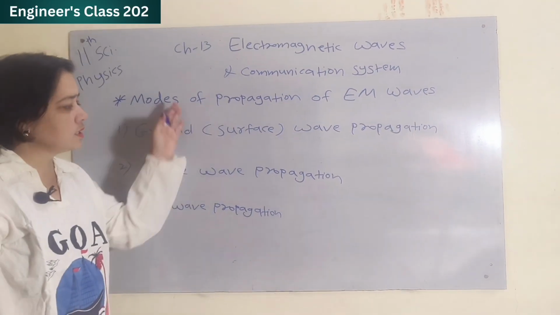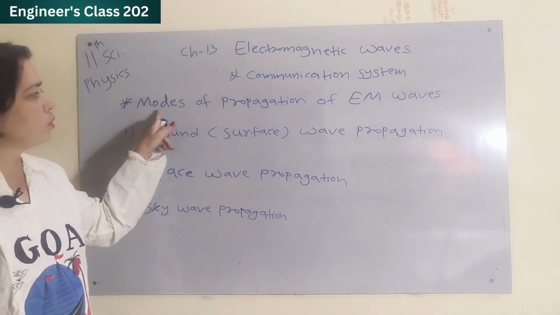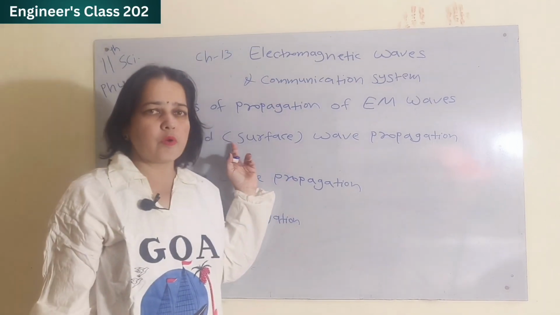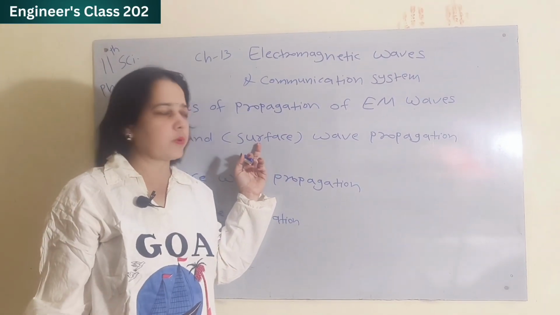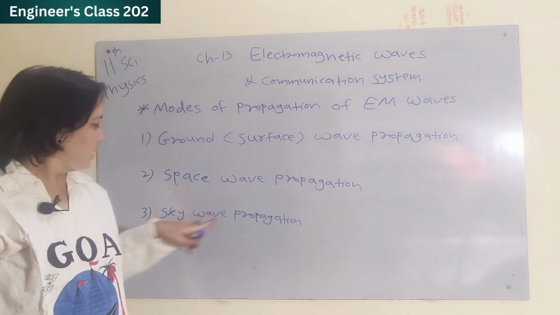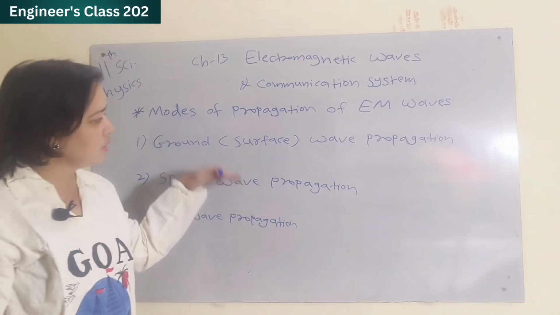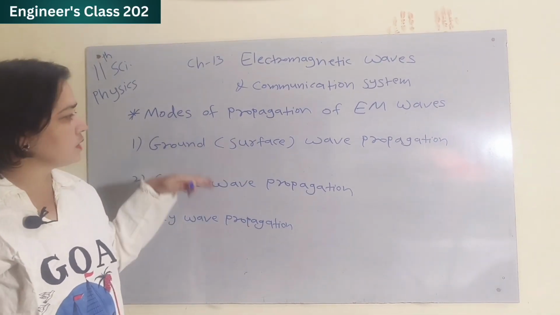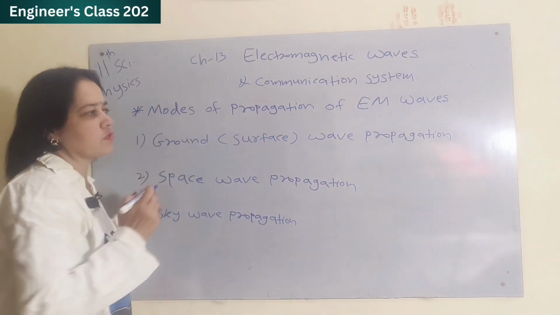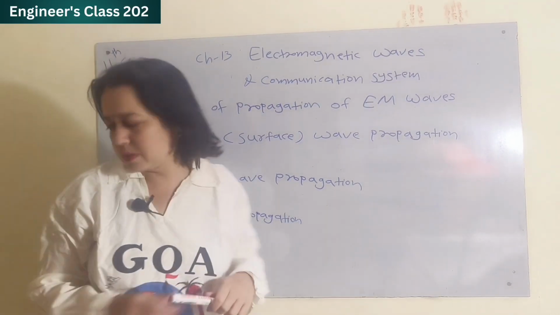So there are three modes of propagation of electromagnetic waves. First is ground wave propagation or surface wave propagation. Second one is space wave propagation, and third one is sky wave propagation. So we learn in detail about each type of wave propagation. First, ground wave or surface wave propagation. What is meant by ground wave or surface wave propagation?